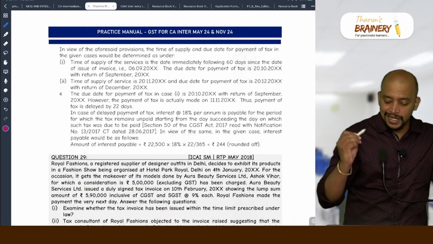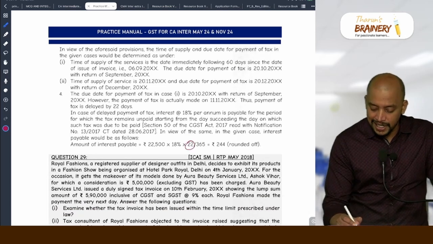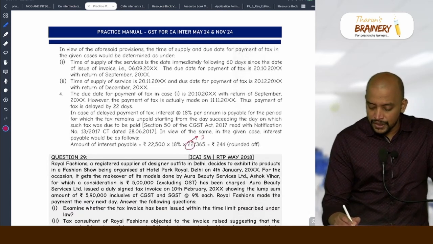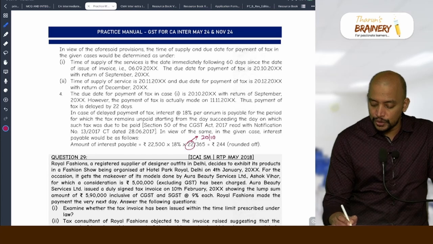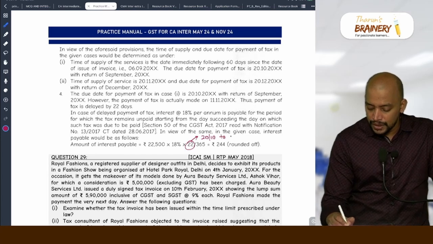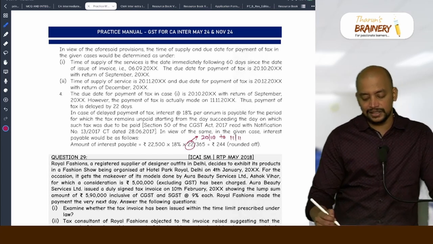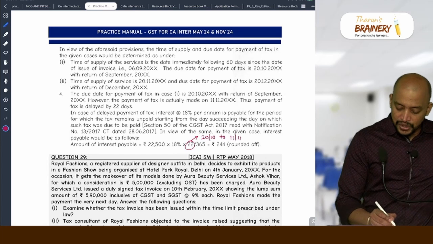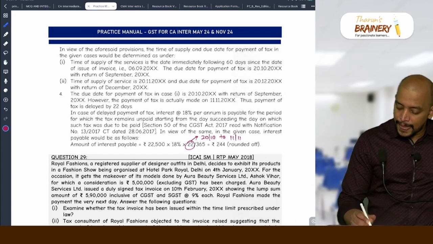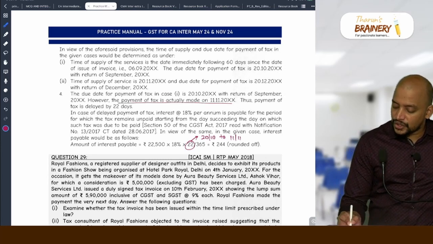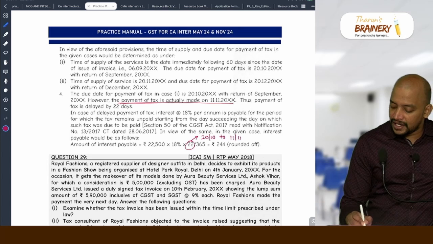So they computed the interest from which date to which date? From 20th of October to 11th of November they computed. And what is the assumption that has been taken here? Payment of tax is actually made on 11/11. So this is an assumption that has been taken. But sir, in exam what should we do?